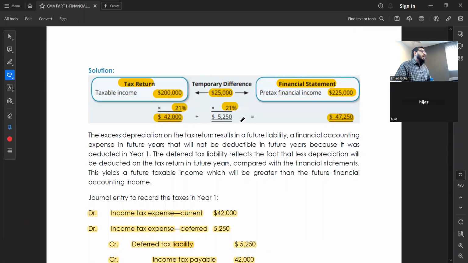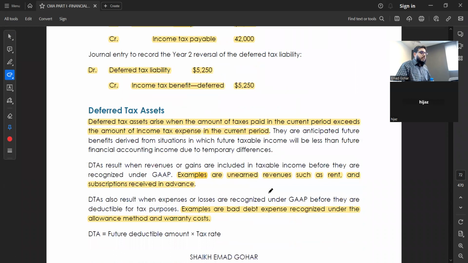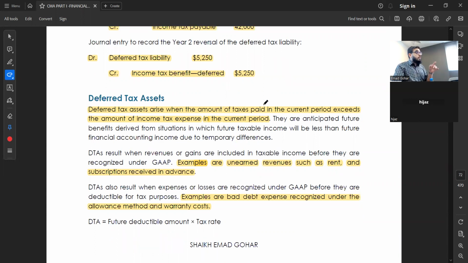Okay, this was deferred tax liability. Now let's see what a deferred tax asset is. Definitely that will be the opposite situation. It arises when the amount of tax paid in the current period exceeds the amount of income tax expense in the current period. Opposite. Again, the amount of tax paid in the current year exceeds the amount of income tax expense you have put. So it leads to what? An asset, definitely, because I am paying more than I think I should pay.